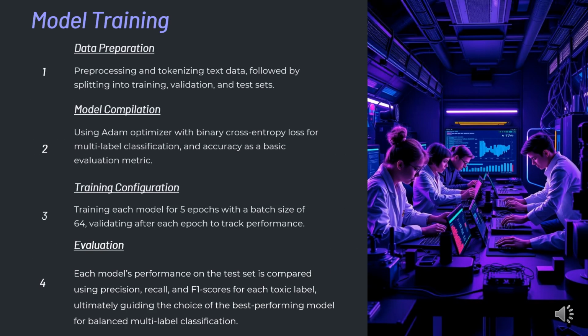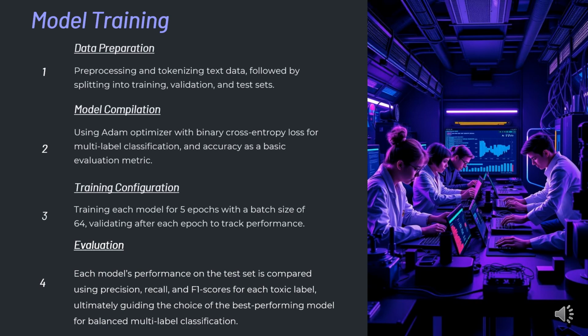Myself, Sonal Solanki. Let me walk you through the key steps of our model training process. The very first one is data preparation. We begin by pre-processing and tokenizing the text data. The data is then split into training, validation, and test sets. Second is model compilation. The model uses the Adam optimizer with binary cross-entropy loss for multi-label classification. Accuracy is used as the primary evaluation metric during training.